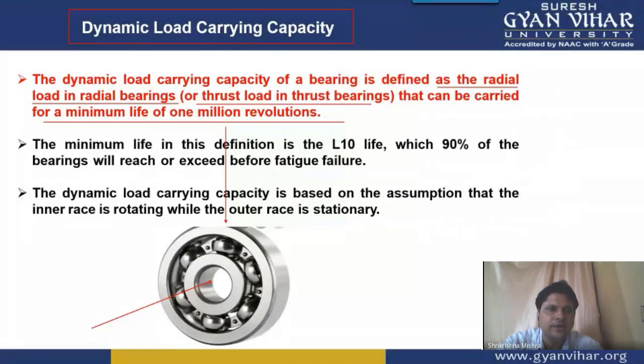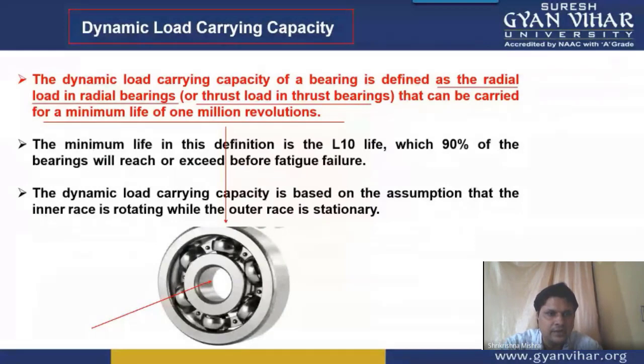This is a very accurate definition: the load, either radial or thrust, which can be carried by a bearing for at least 1 million revolutions, is known as dynamic load carrying capacity.